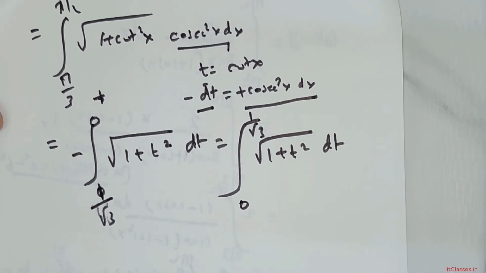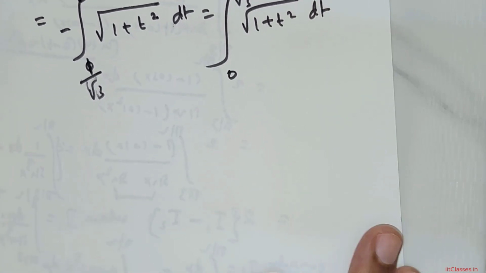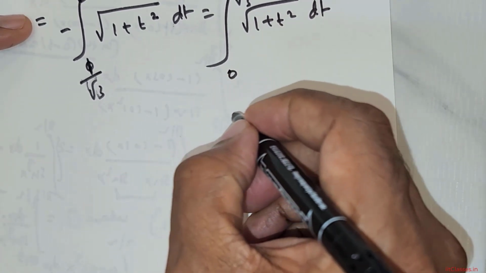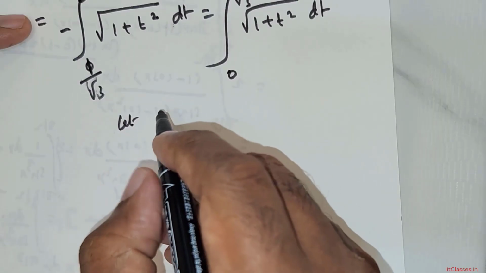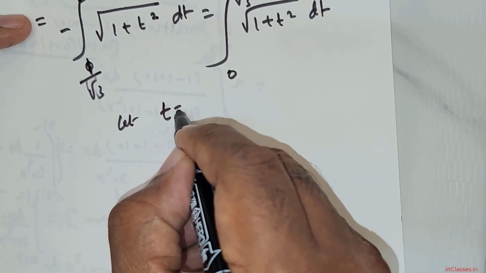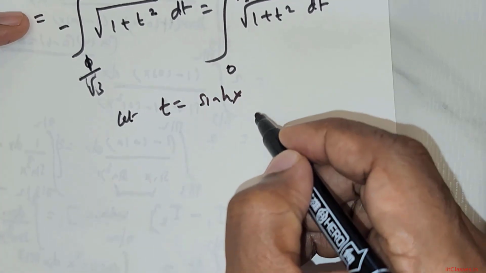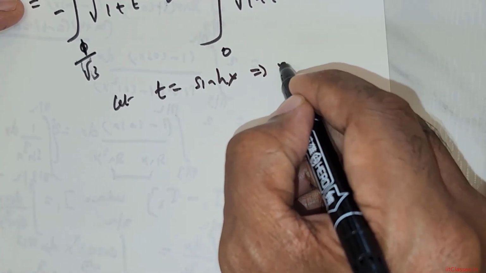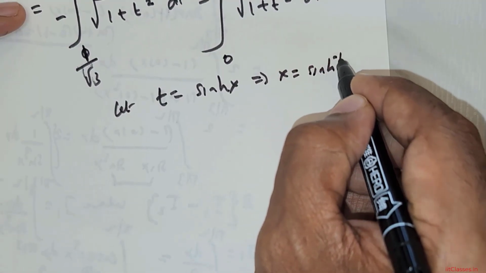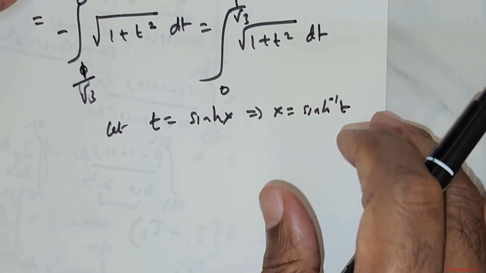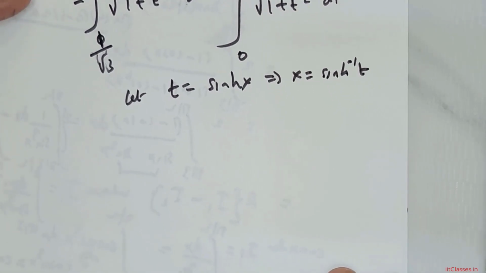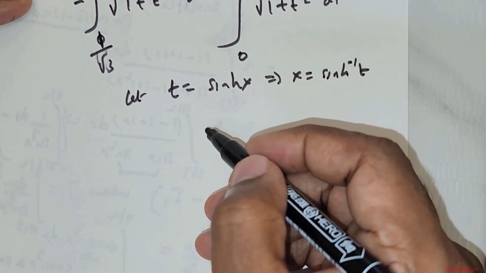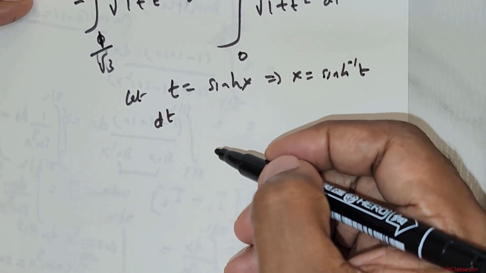Now we have to integrate this. So to integrate this, I'm going to make the following assignment. Let t be equal to sin x. So this means x is equal to sin inverse of t. That is just a deduction that we get outright. Now the next is we have to differentiate t, right?